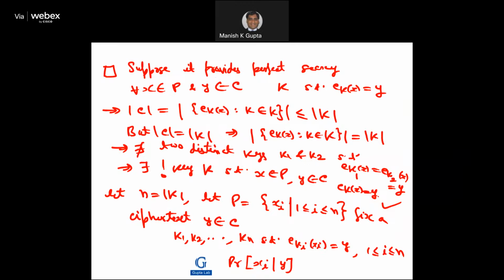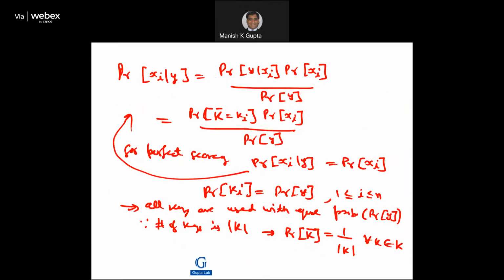Once we have this, I can compute the conditional probability of xi given y, right? Xi is the plaintext. What we are going to do here is compute using Bayes' theorem. This will be the probability of y given xi times the probability of xi, divided by the probability of y.